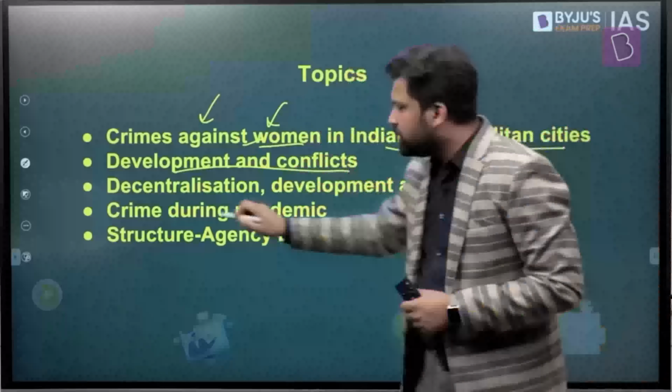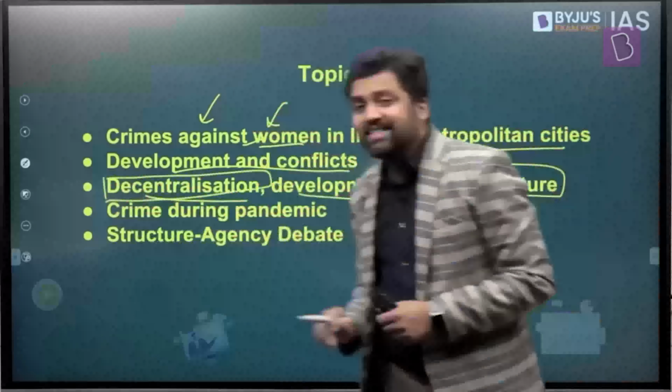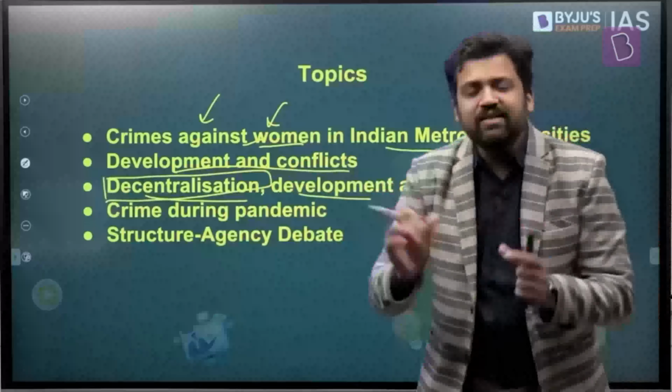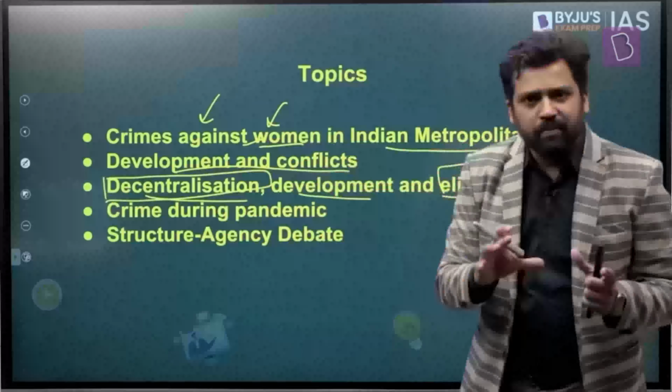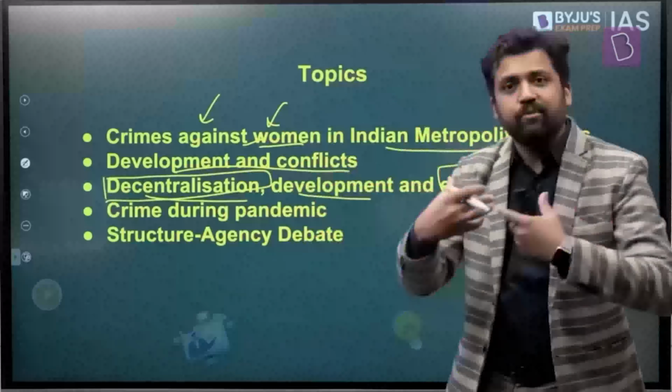The next topic that we're going to talk about is decentralization, development, and elite capture. These two things, decentralization and elite capture, are linked with paper 2 as well as paper 1. In paper 1, you have topics related to politics, society and politics. In paper 2 also, you have topics related to society and politics.